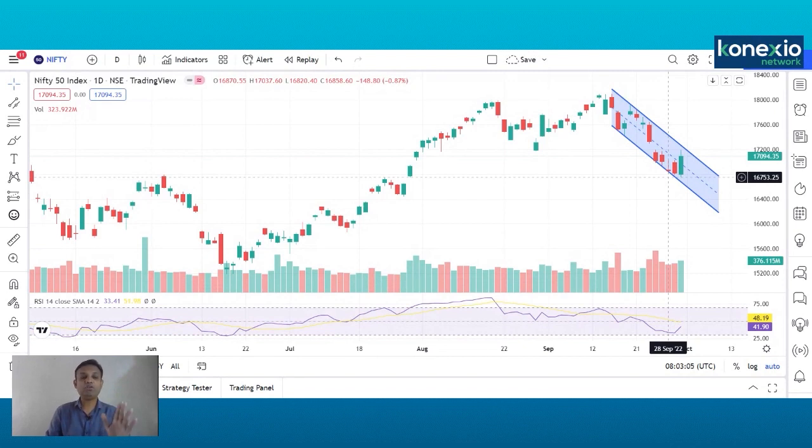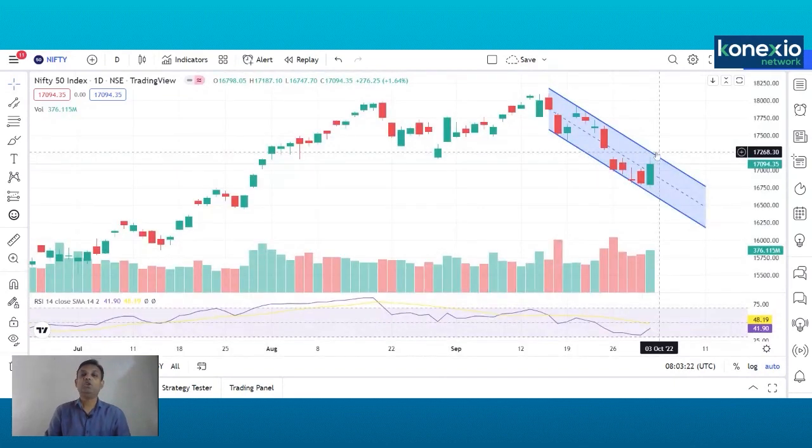But looking at the global markets, the Dow, on Monday Nifty might open slightly negative, maybe 100 or 125 points, but that should be used as a buying opportunity. We should again wait for the breakout from this channel to have a confirmed view that Nifty might again test the level of 18,000.